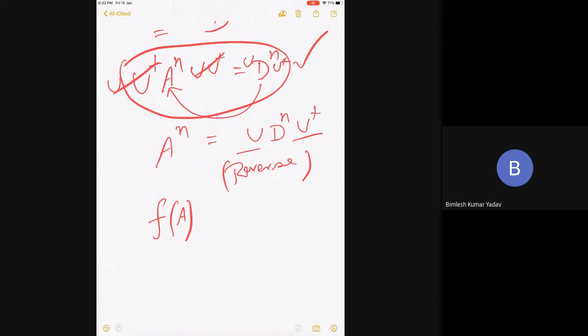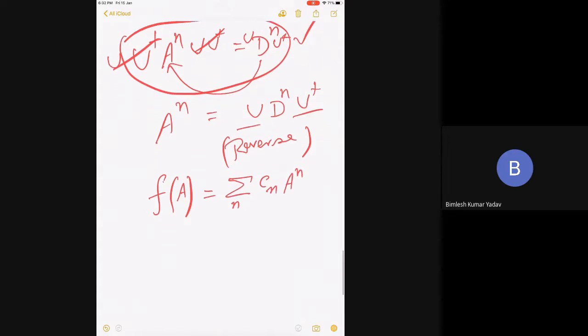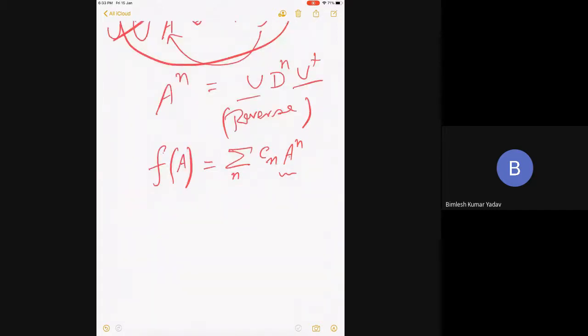Just like a function of a variable, I can write this as sum over n of Cn A to the n, right? And I can apply the same condition for each A to the n. Then it is very easy to see that f of A will now become sum over n Cn, and for A to the n, I'm going to write U D to the n U dagger.